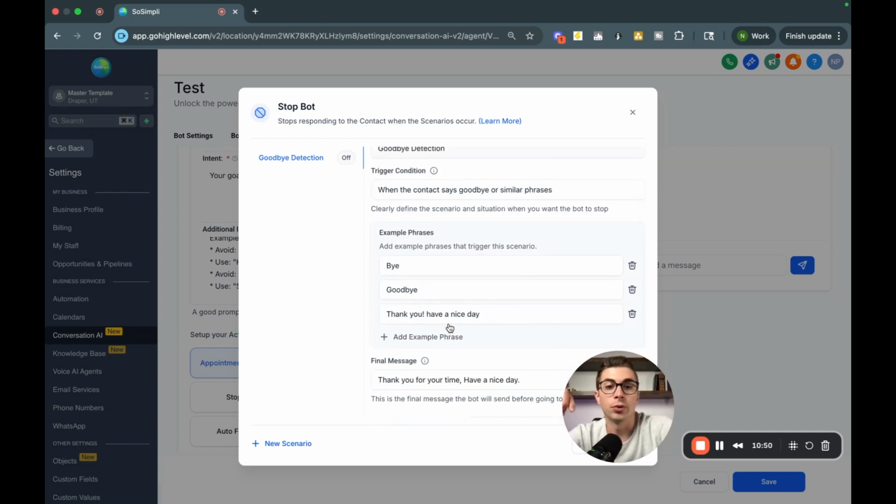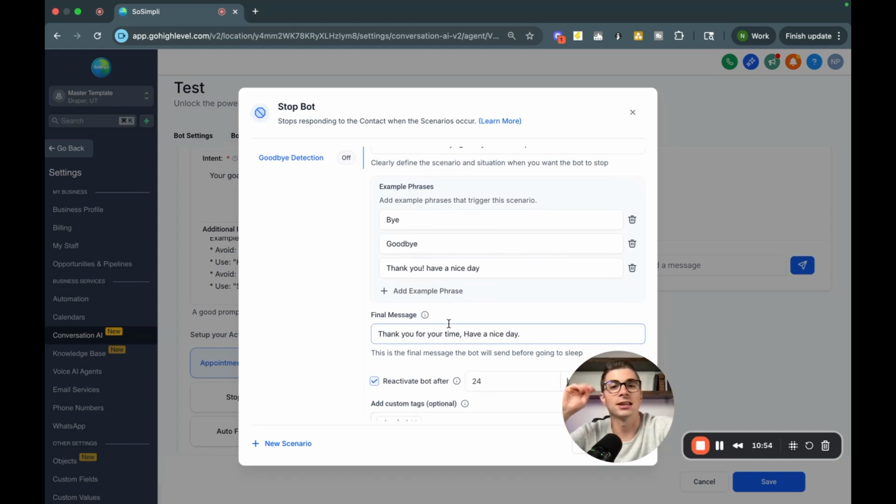Another thing that I will typically put in here is maybe different phrases, or tell the bot, hey, if someone's kind of getting aggravated with you, go ahead and just say, hey, sorry, we can't help you. We'll make sure that we get someone to reach out to you right away, maybe collect their information.